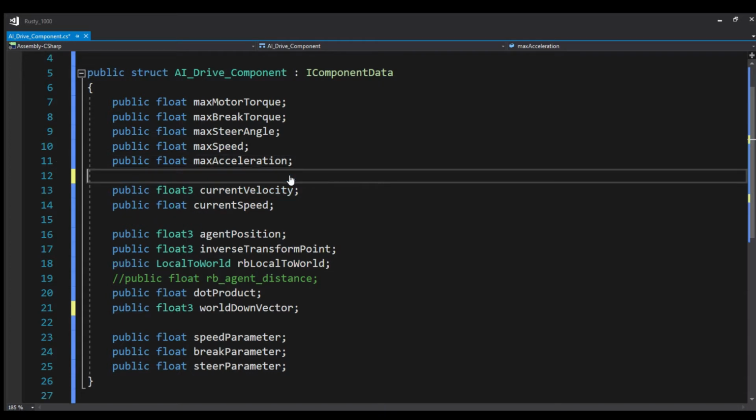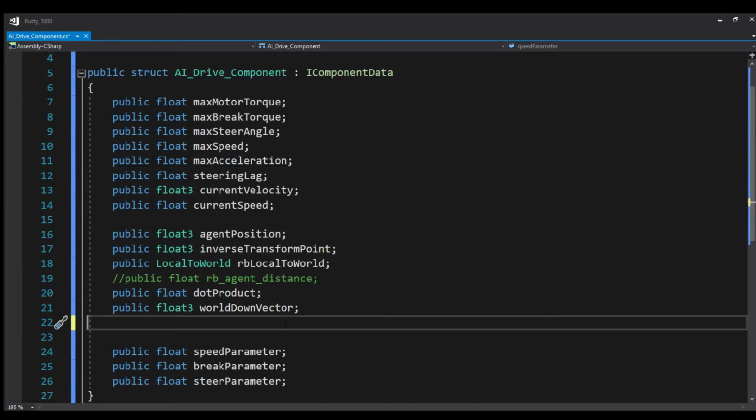We will include two more variables in the AI drive component responsible for introducing lag while steering between waypoints, and a path valid flag which will be set to true once a path is available.